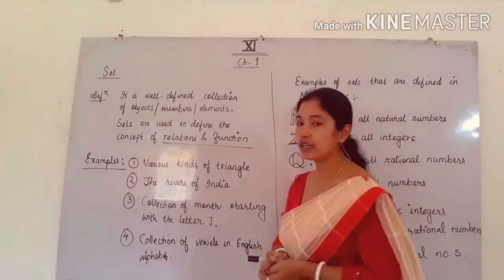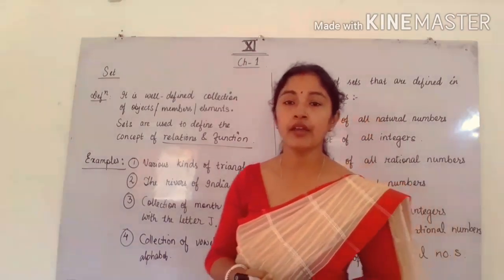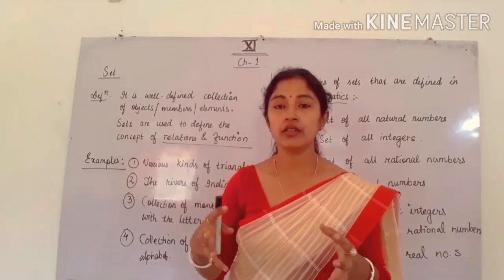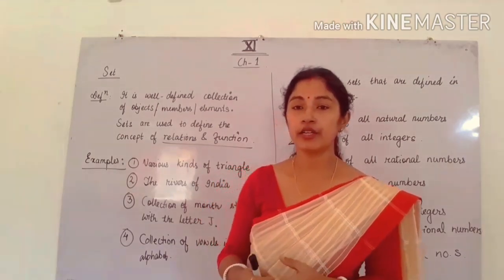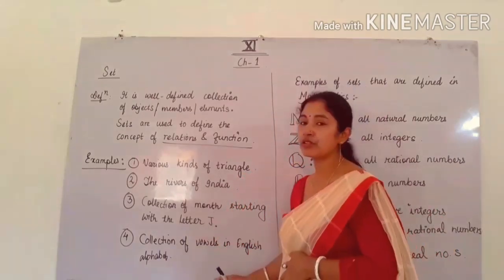Collection of vowels in the English alphabet, for example, A, E, I, O, U. This can make a set because these are all vowels. Okay, vowels in the English alphabet. So these are some examples of a set.